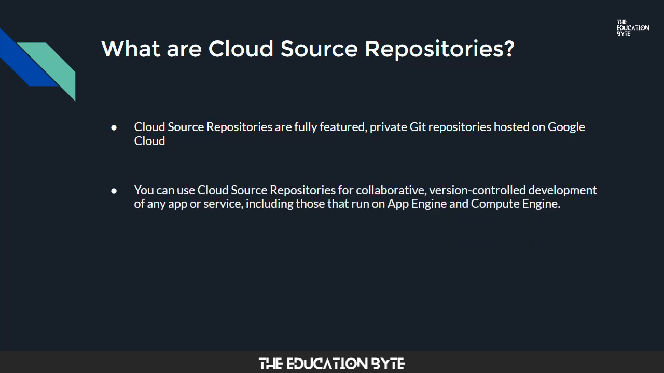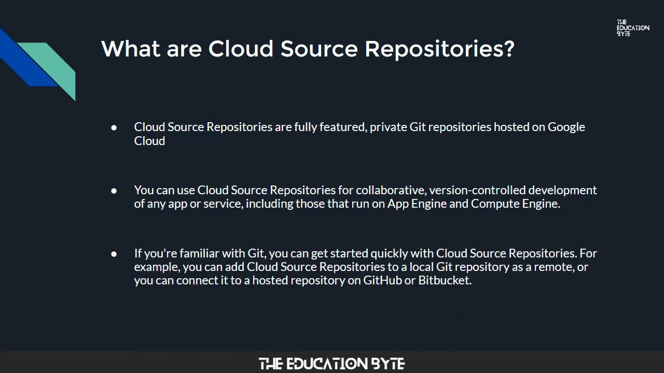You can use Cloud Source Repositories for collaborative version control development of any app or service, including those that run on App Engine and Compute Engine. If you use Cloud Debugger, you can use Cloud Source Repositories and related tools in the Google Cloud Console to view debugging information alongside your code during app runtime.